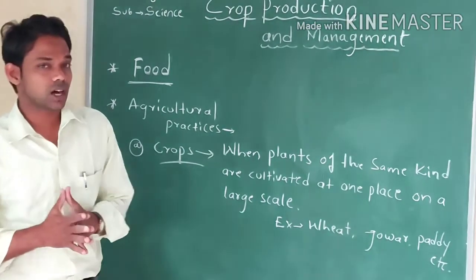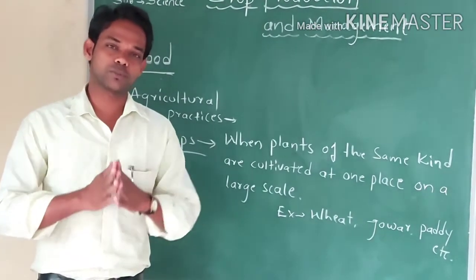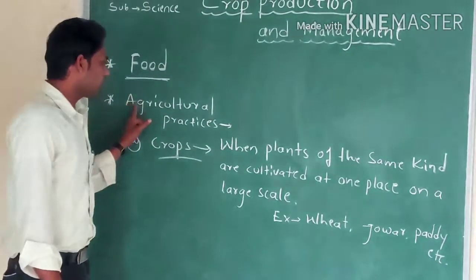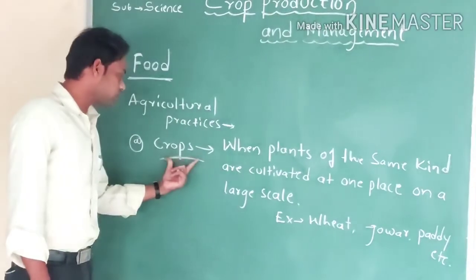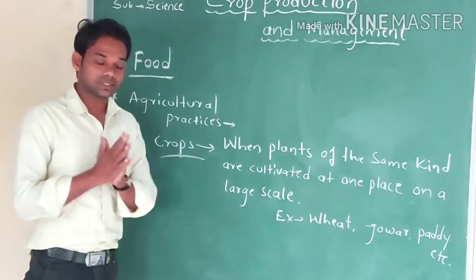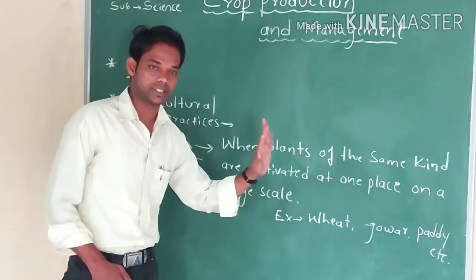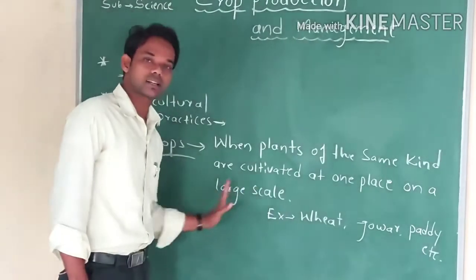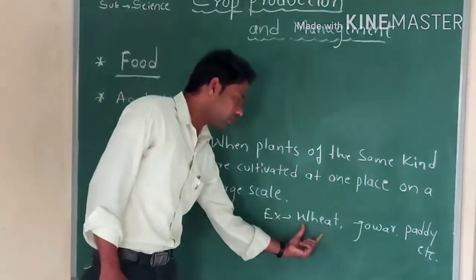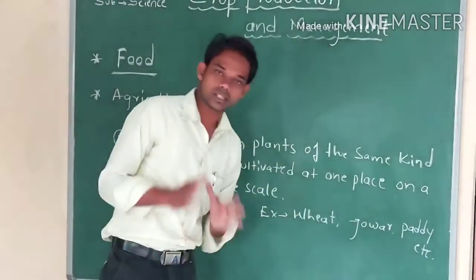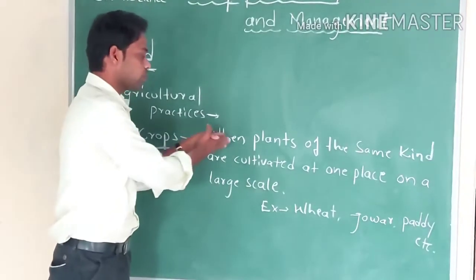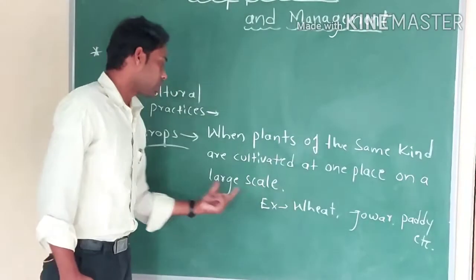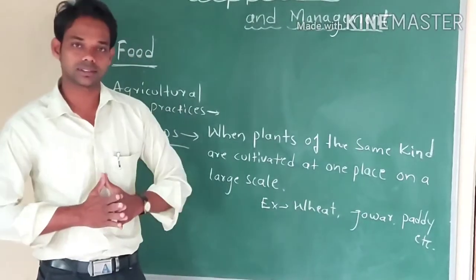Just now you saw the video, students. What did you learn from that video? We studied about the crops. See, agricultural practices. In that, the first one is crops. Crop means when plants of the same kind are cultivated at one place on a large scale, they are called a crop. For example, wheat, jowar, paddy. Understood? What is a crop? Crop means when plants of the same kind are cultivated at one place on a large scale, they are called a crop.